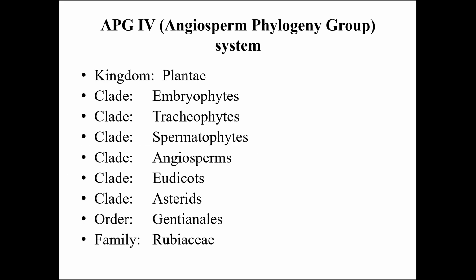This is a recent classification of Rubiaceae, which is according to the APG4, Angiosperm Phylogeny Group 4 system, which was proposed in 2016. According to this, the family comes under the clade Eudicots, clade Asterids, order Gentianales, and family Rubiaceae.